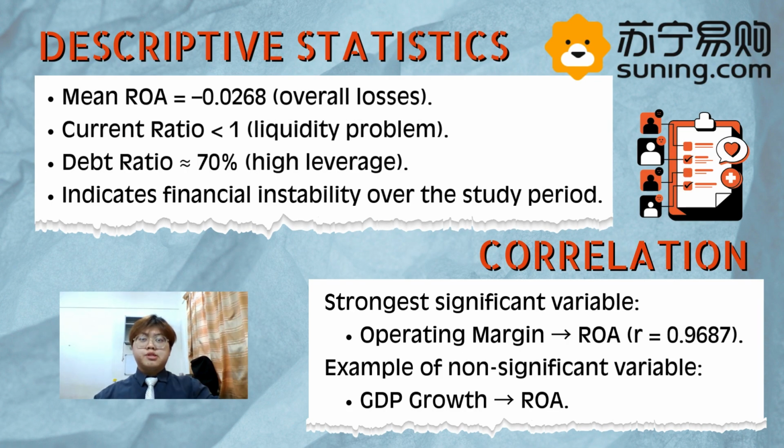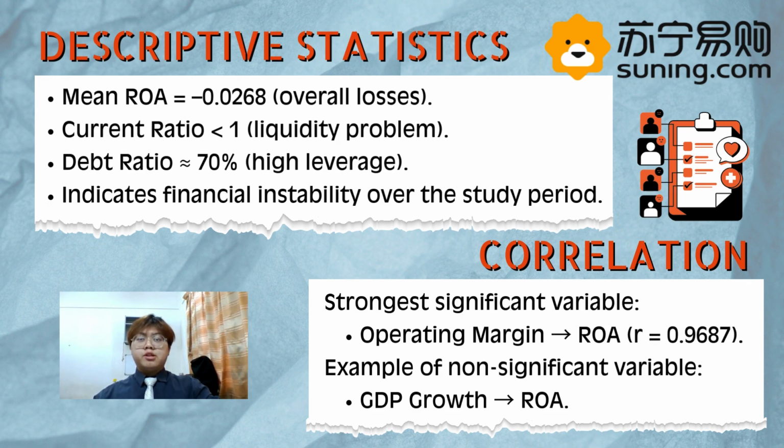Based on the descriptive statistic, the average ROA is negative 0.0268, showing that Suning suffered losses on average over the 10-year period. The average current ratio is below 1, indicating liquidity problem, and the debt ratio is very high at about 70%, showing heavy reliance on debt.